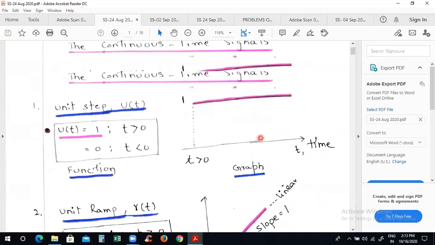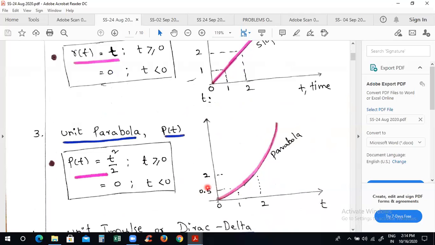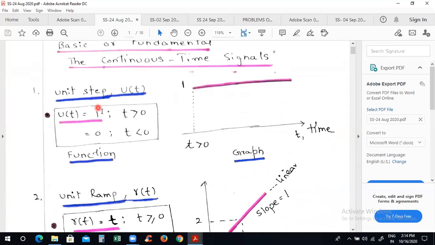So, the basic fundamental signals: unit step signal, and it is defined after 0. Actually, at 0 it is not defined, it is discontinuous. It is defined after a certain time value, a small time distance, a little bit of change in the time. From there, it is constant up to infinity. It has its own characteristics, DC, just like direct current. This one is a linearly varying signal, and this is a parabolic variation, t square by 2. So you have to remember not only the pattern of the signal but also the function. Function and pattern of the signal, both you have to remember.